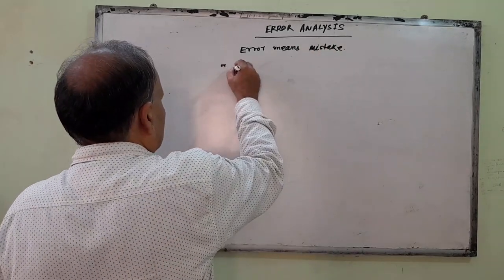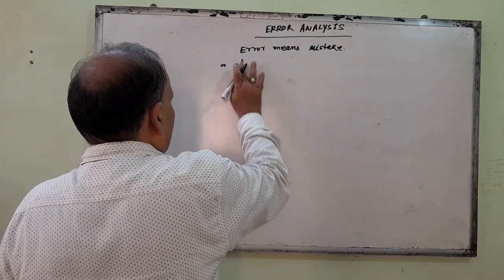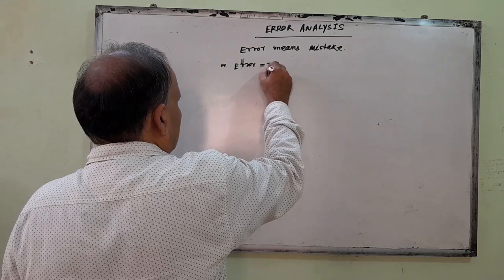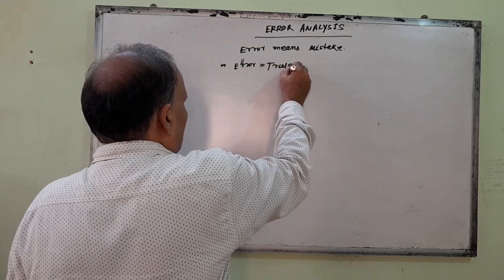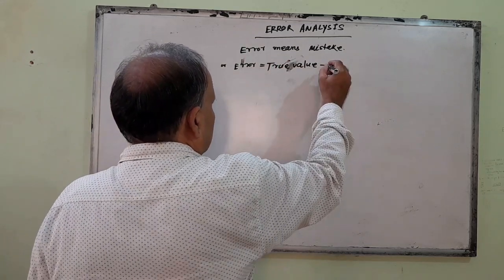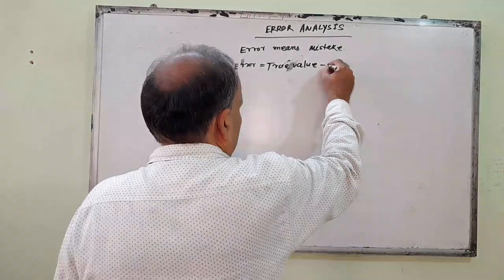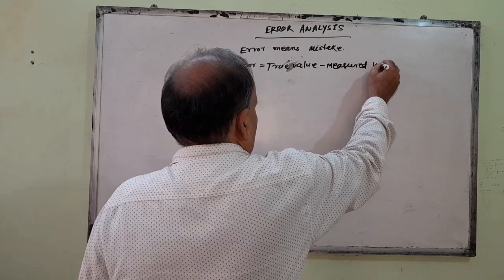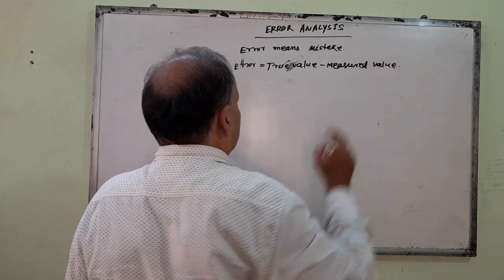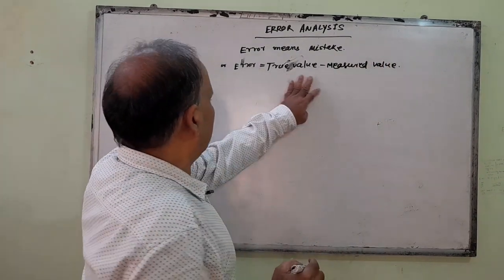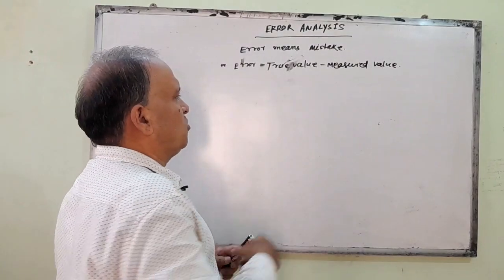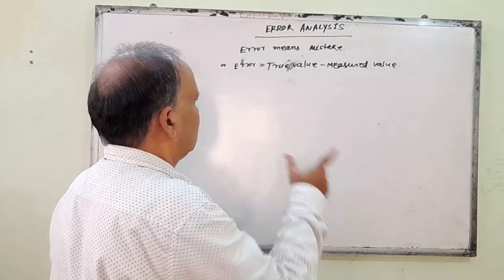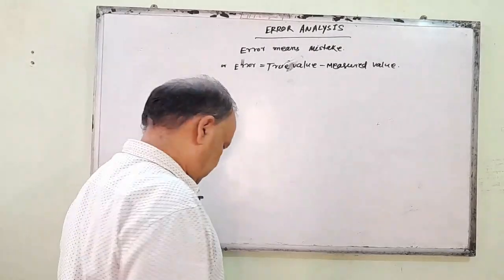or error is equal to true value minus measured value. In that length, your true length is 10 centimeter, you measured it as 10.3 centimeter. So there is a mistake. The difference is called error.